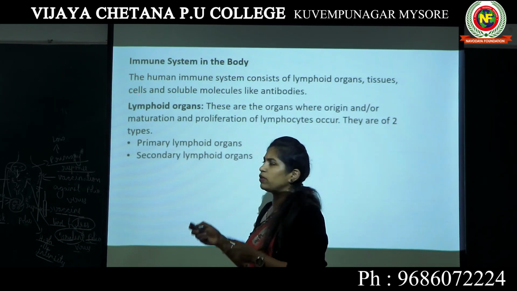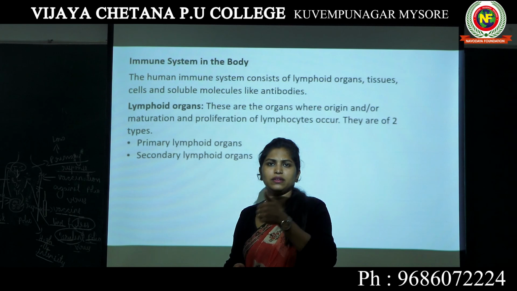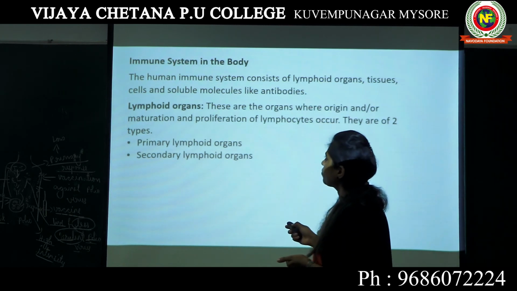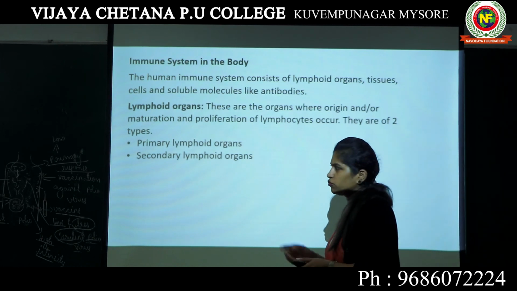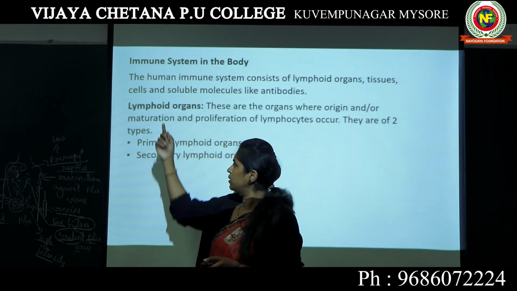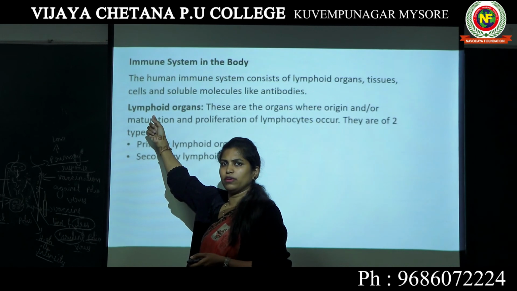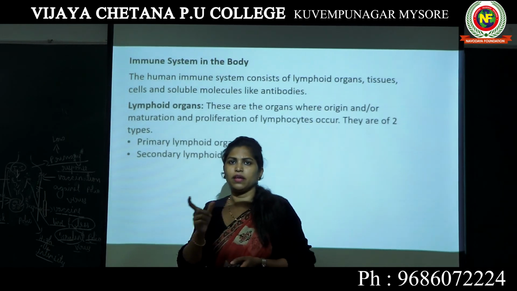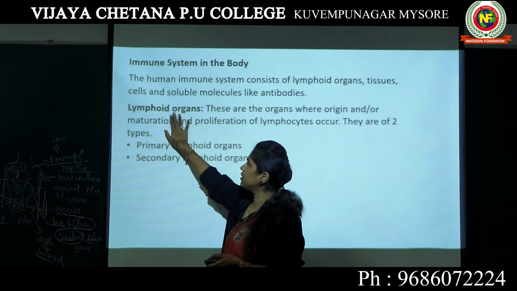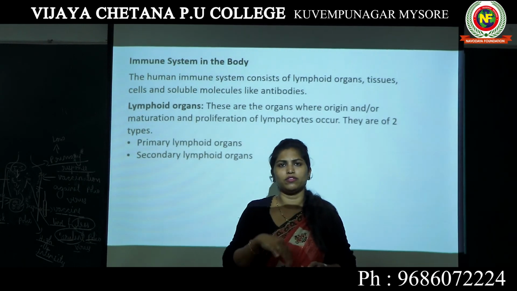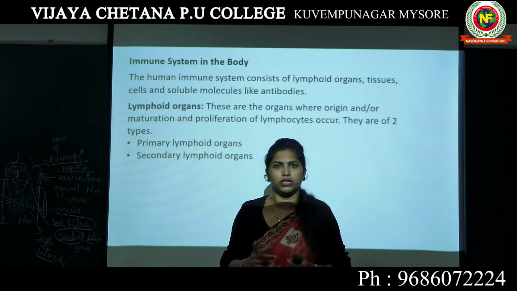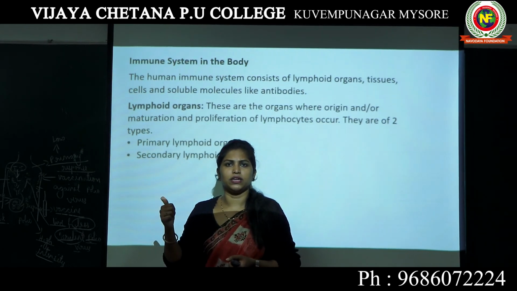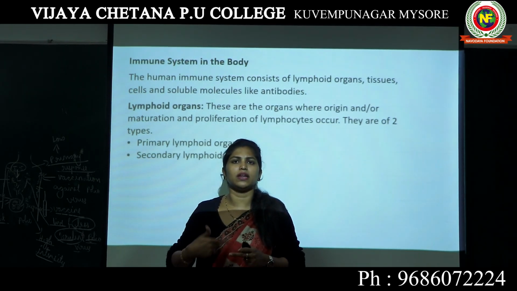In lymphocytes, we have two types, B lymphocytes and T lymphocytes. I have already told you that when we write the term lymphoid, it is always associated with lymphocytes. So what are lymphoid organs? Lymphoid organs are any organs of our body where origin means formation, proliferation means increase in the number of cells,